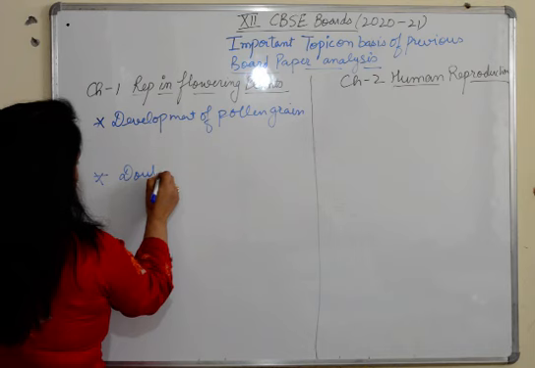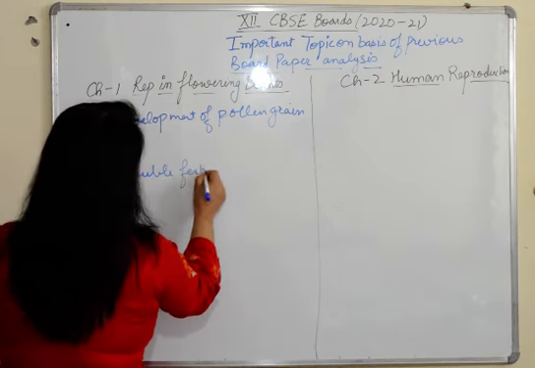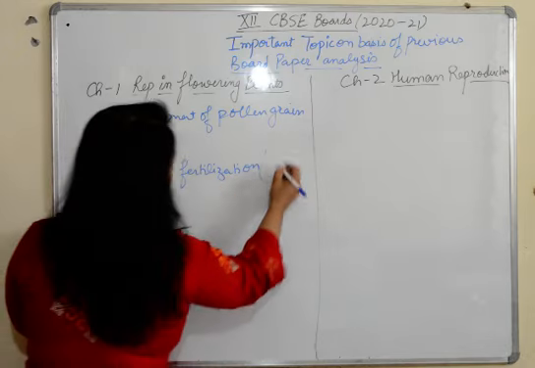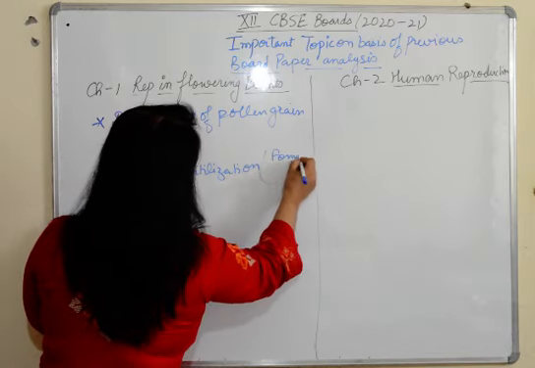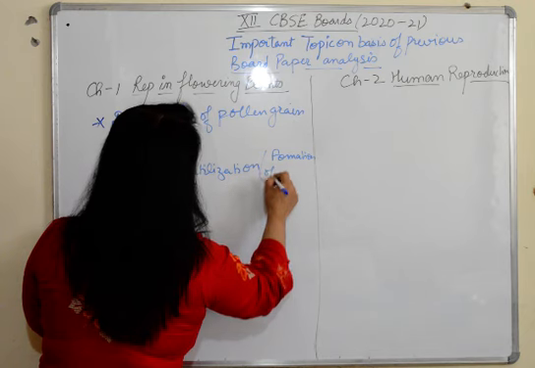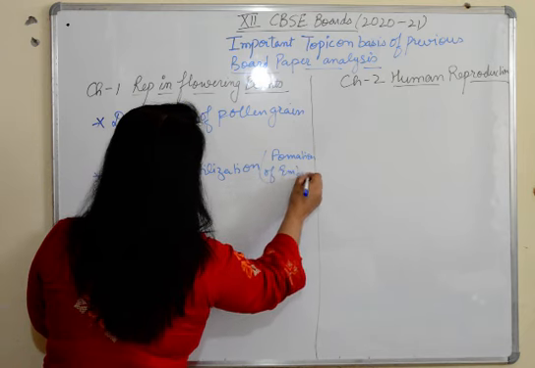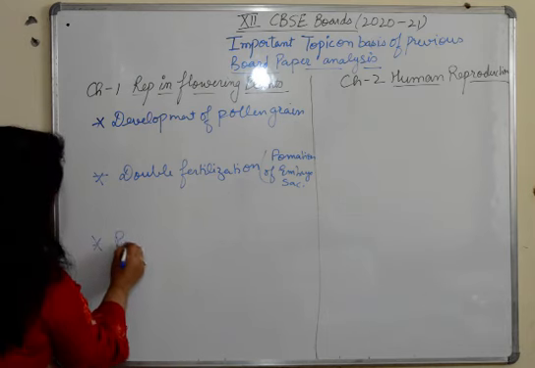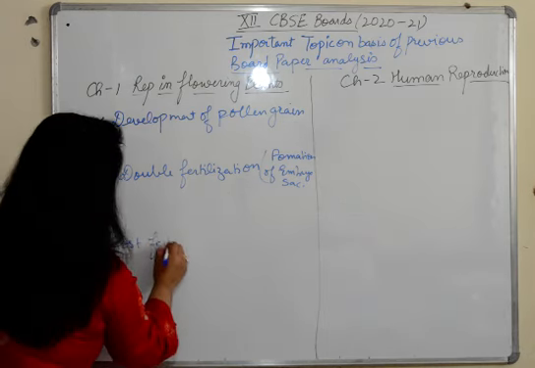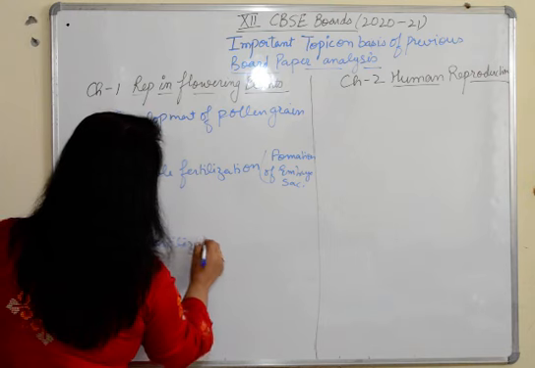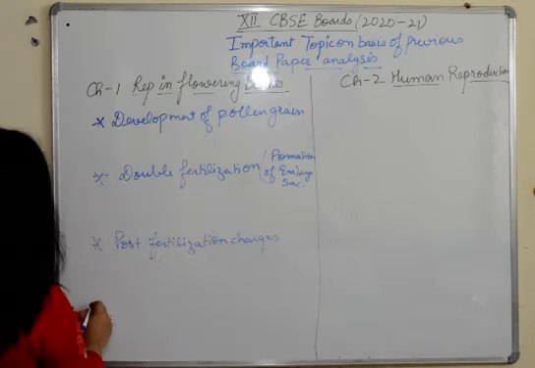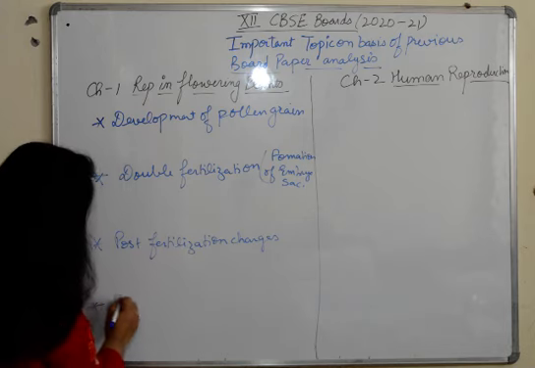Double fertilization, formation of embryo sac also. Next is post fertilization changes, then we have polyembryony.